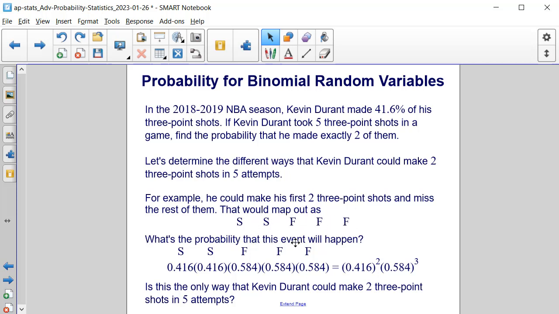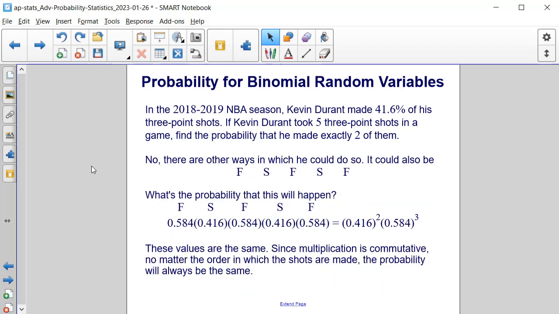Well, what's the probability that this event will happen? Well, it'll be 0.416 times 0.416 times 0.584 times 0.584 times 0.584, or 0.416 squared times 0.584 cubed. Well, is this the only way that Kevin Durant could make 2 three-point shots in 5 attempts? Take a moment to think about it, and when you're done, unpause the video.